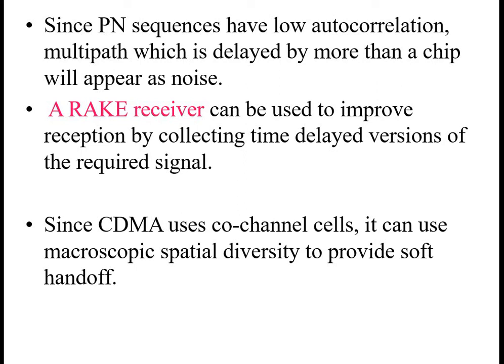The rake receiver is used on the receiver side to improve reception by collecting the time delayed versions of the required signal and making the strongest signal get into the receiving spot.